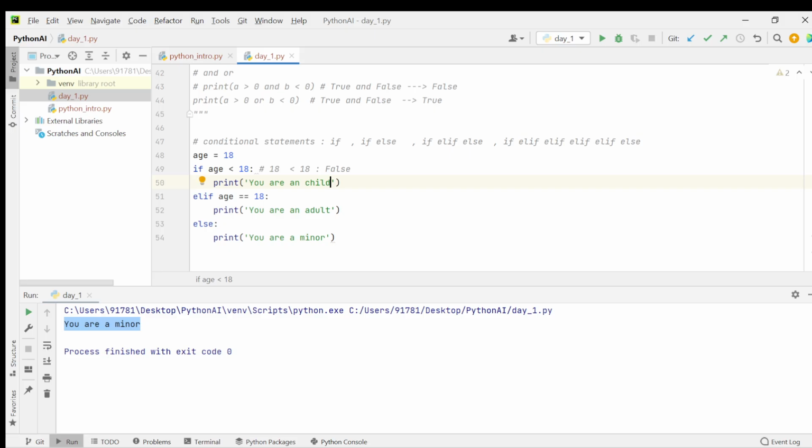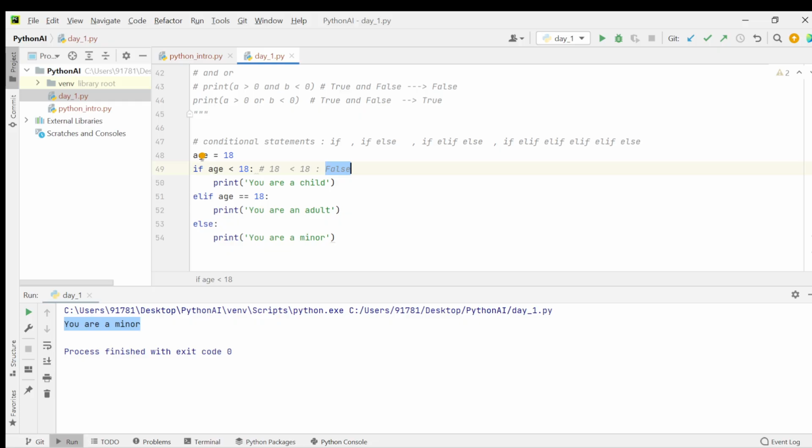You are a child. So if your age is less than 18, then you are a child. If your age is equal to 18, then let us assume you are an adult. Else, I am just putting an example, you are a minor. So here, if the value is 18, then what will we get? Is 18 less than 18? It is false. Then it will go to the next condition.